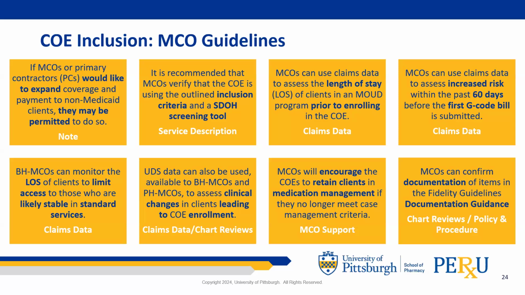The 60-day timeframe is the denominator to use in this type of analysis. Since MCOs are not required to collect real-time data and there is a claims lag, these instructions are for creating a cohort for analysis to assess for increased risk of clients who were enrolled after the 30-day timeframe, as specified in the exceptions section of the inclusion criteria.